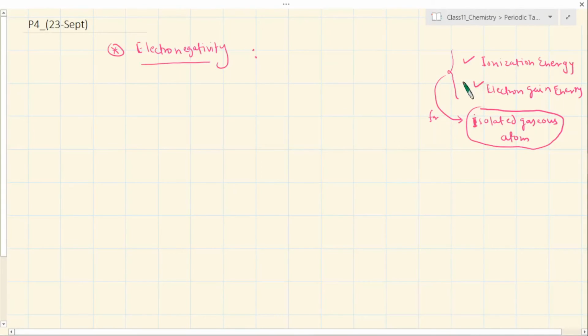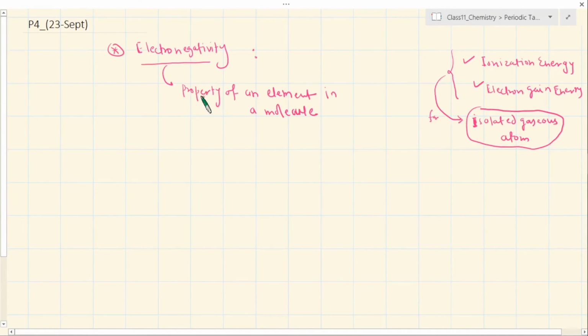Do you agree now? At least this is clear, because here I am going to make a distinction when you consider electronegativity. This should not be, because this is the property of an element in a molecule. Now we are moving a little bit more towards molecules.